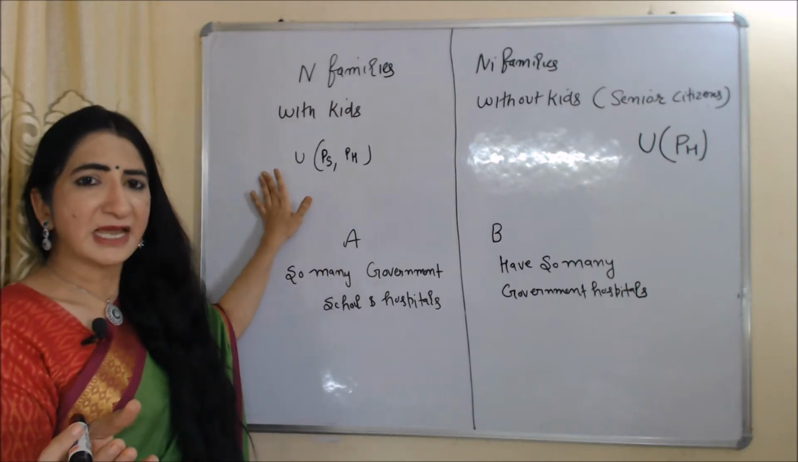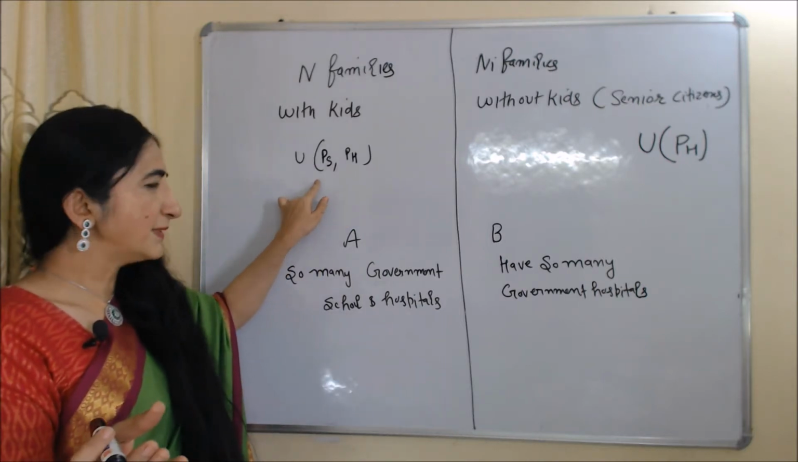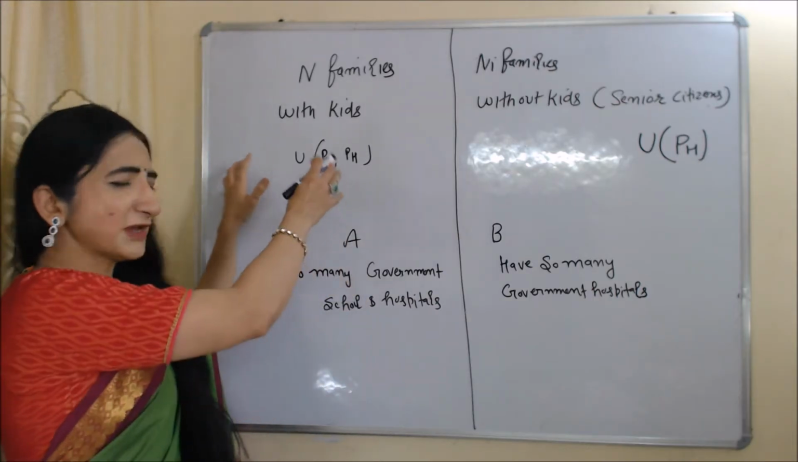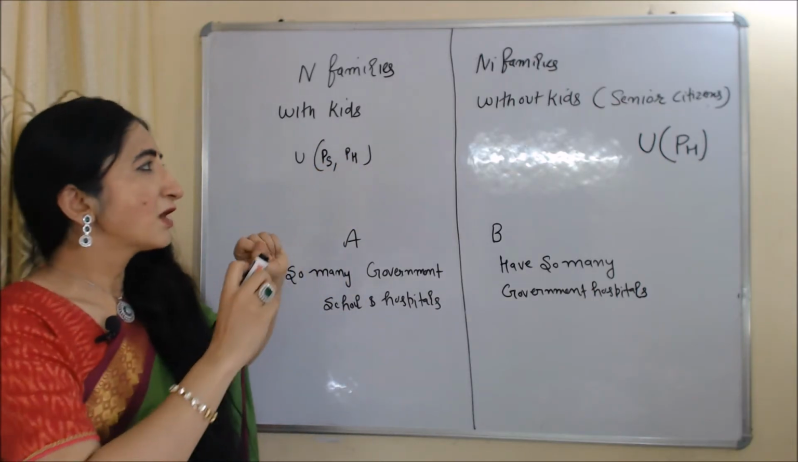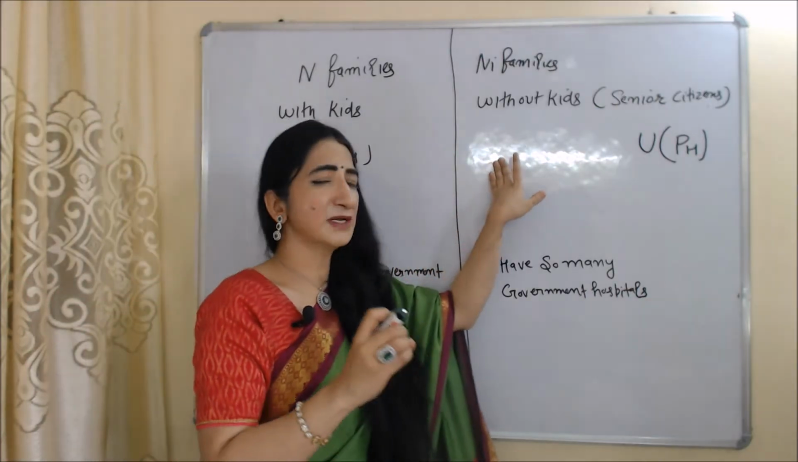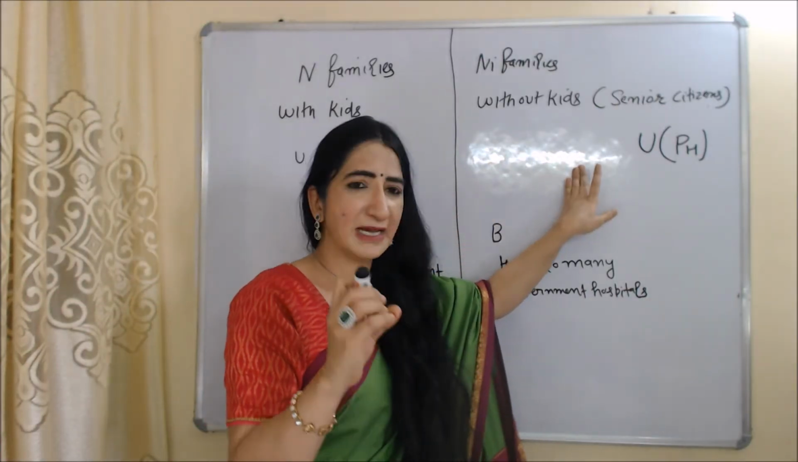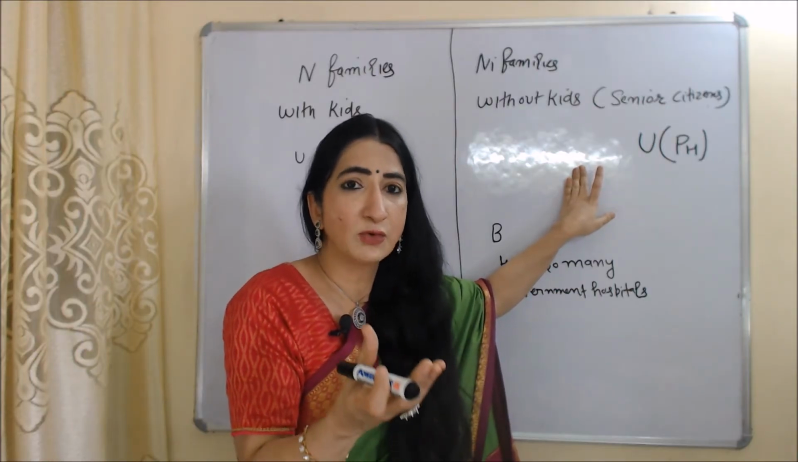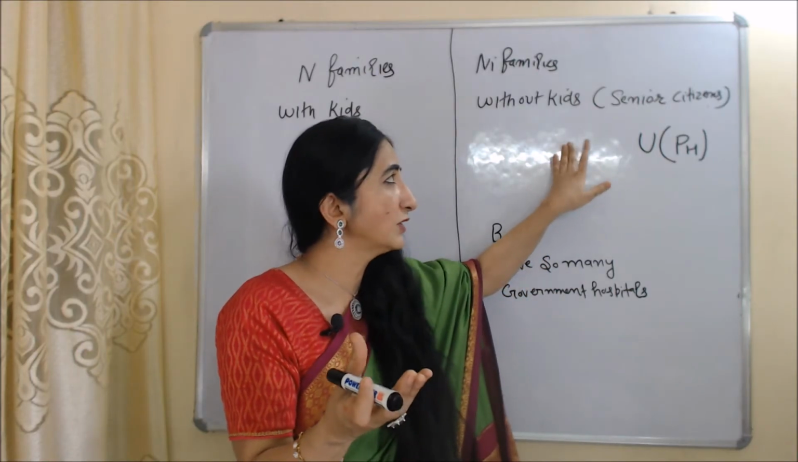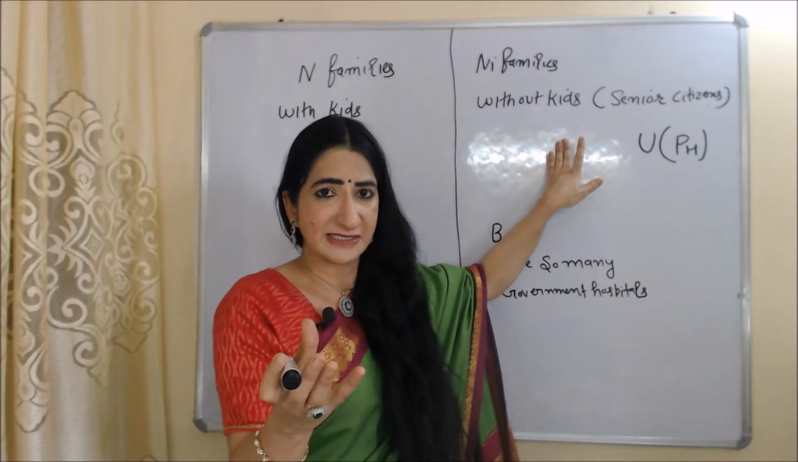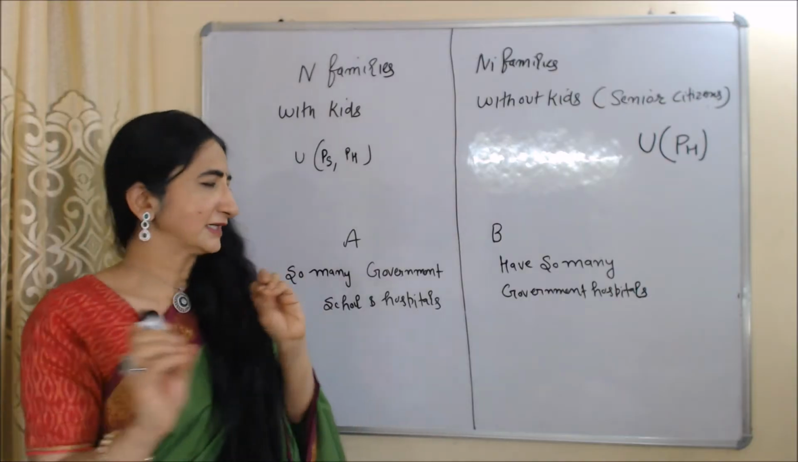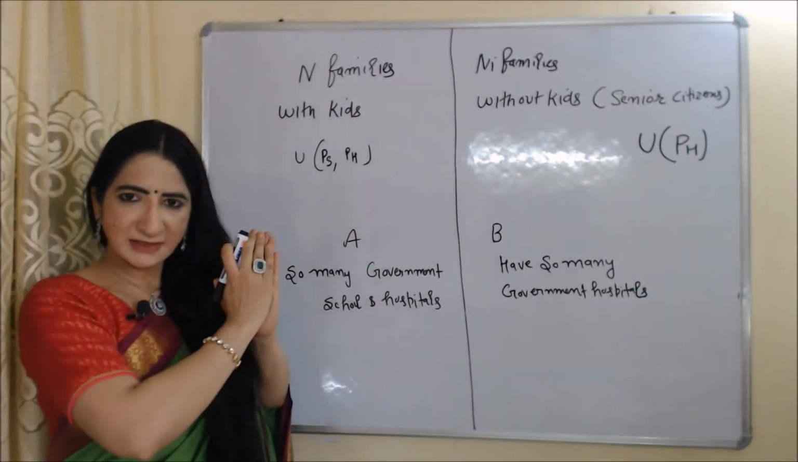This family gives importance to both public school as well as public health facilities. Obviously this family has so many kids. On the other hand, this family only gives importance to public health facilities. This family doesn't have any value for public school facilities because this family consists only of senior citizens, no kids. So there are two kinds of locality, locality A and locality B.